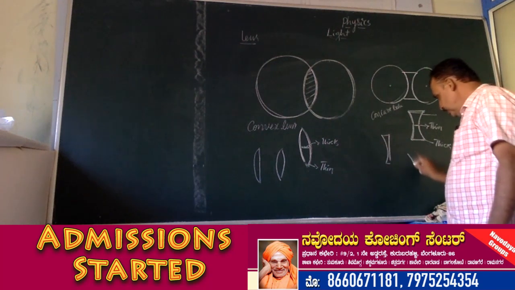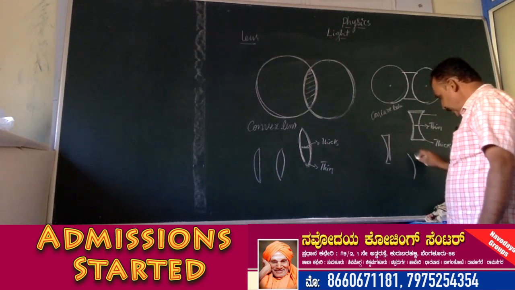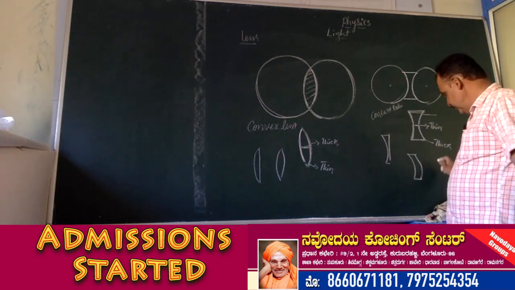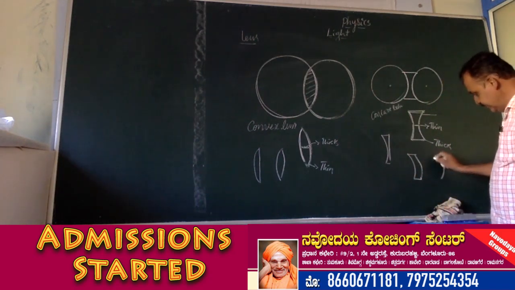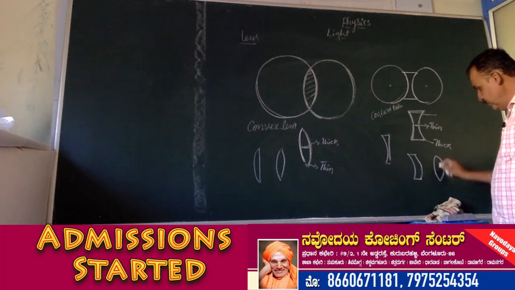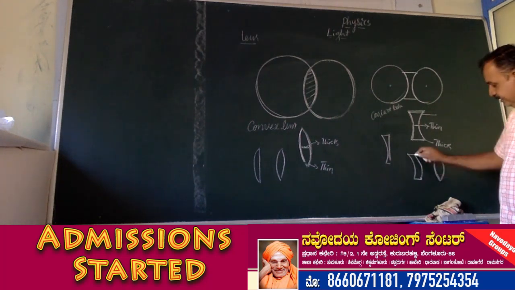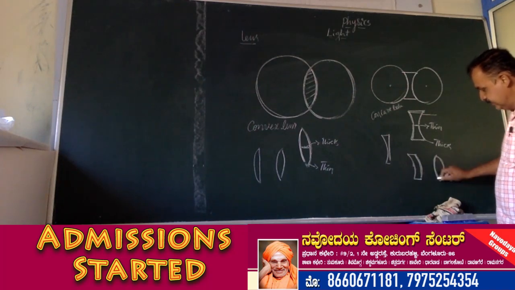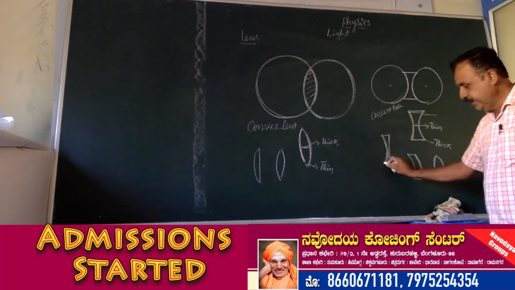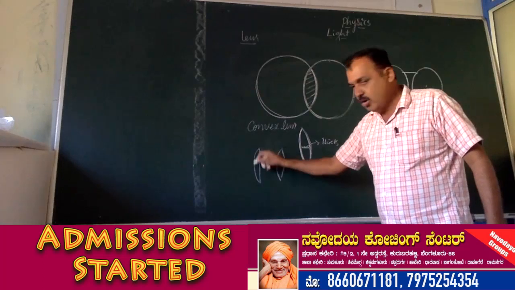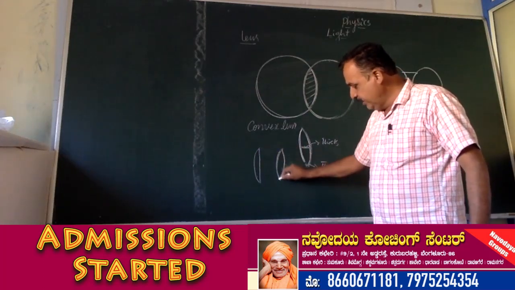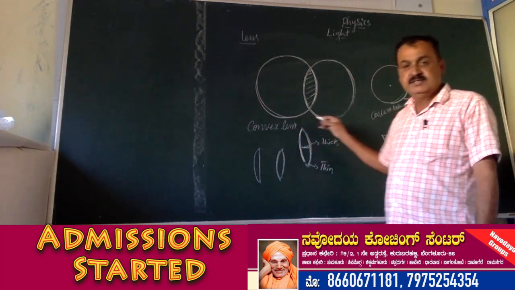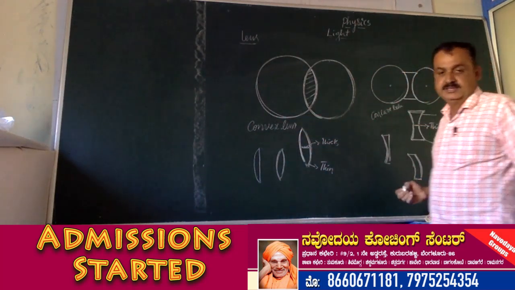So both surfaces are in concave shape. This is concave-convex lens. One is concave part and another one is convex part. Concave-convex lens. Plano-concave lens. Plano-convex lens and concave-convex lens are the types of the convex lenses and concave lenses.